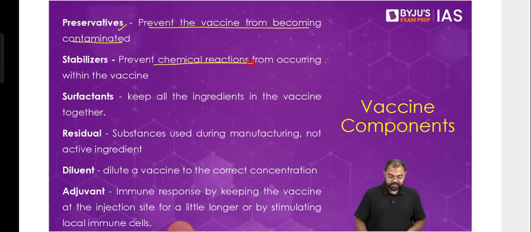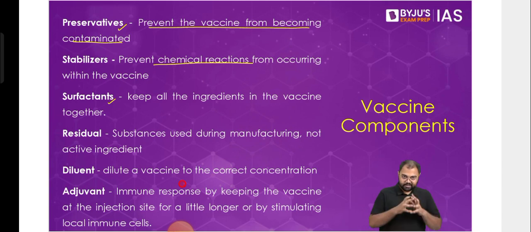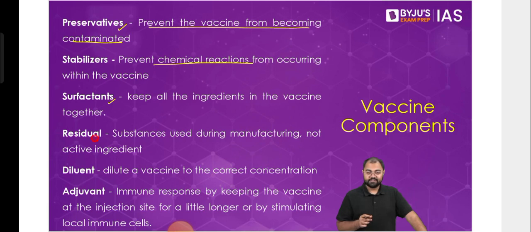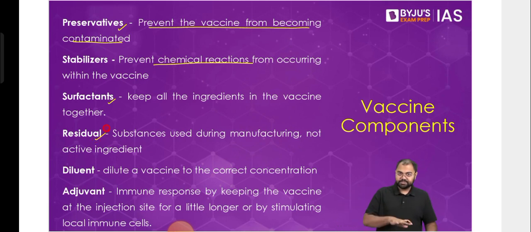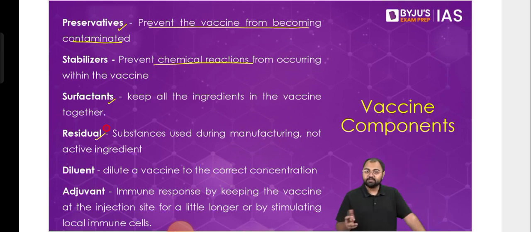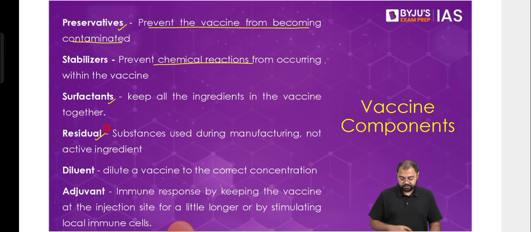Then there are surfactants. Surfactants ensure that all the components of the vaccine, everything that is there in the mix, is kept together in one single phase. Then there could be certain residuals. Residuals are things that have neither a positive nor a negative impact on the working of the vaccine. Yet they might be present because of residues left over from the manufacturing process. Then there is the diluent. Diluent is basically like the solvent, let's say something like water, where you mix everything. It acts like the solvent in which you have all these components.